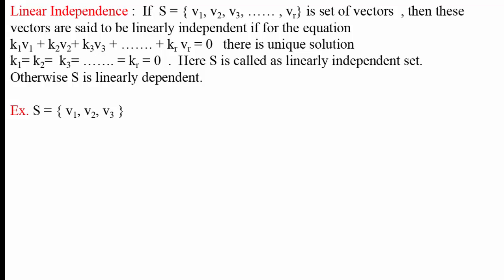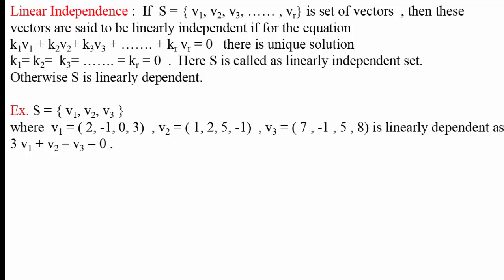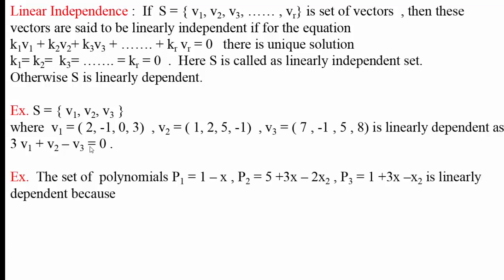We shall solve an example. S equal to the set V1, V2, V3, where V1 equal to the vector 2, minus 1, 0, 3, V2 is the vector 1, 2, 5, minus 1, and V3 is the vector 7, minus 1, 5, 8. This is linearly dependent because 3 into V1 plus V2 minus V3 equal to 0, and the coefficients in the linear combination are non-zero. That's why S equal to V1, V2, V3 is linearly dependent.